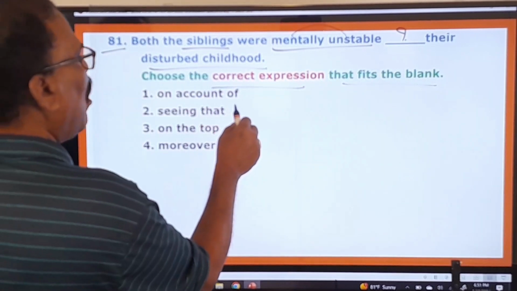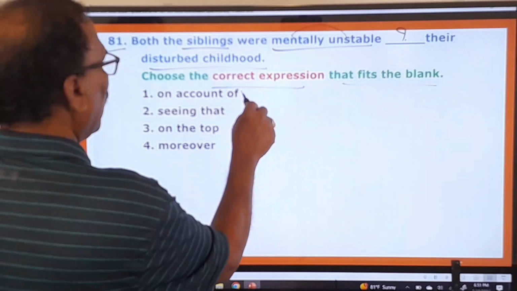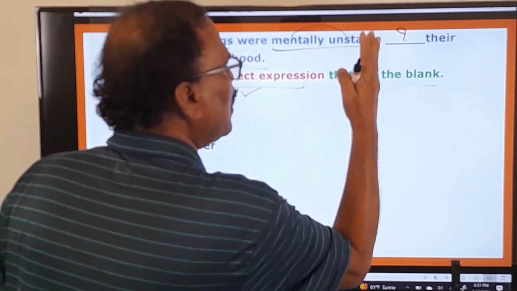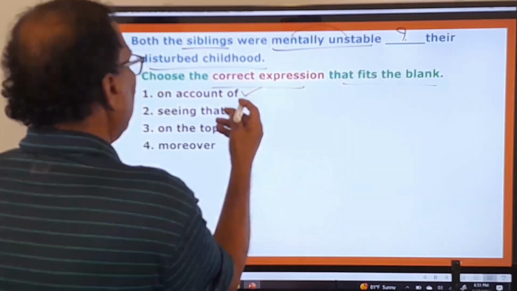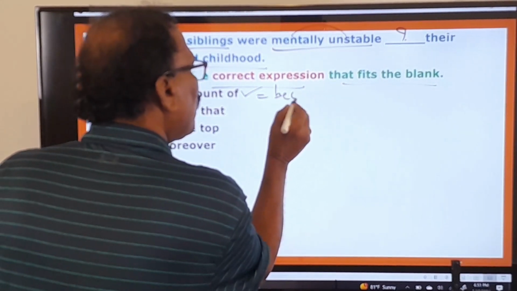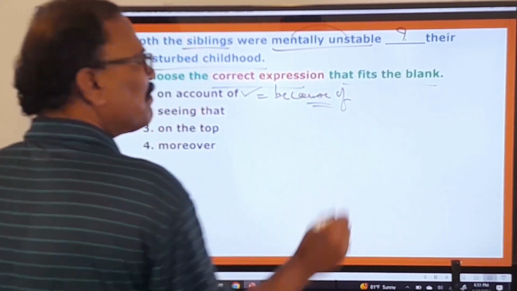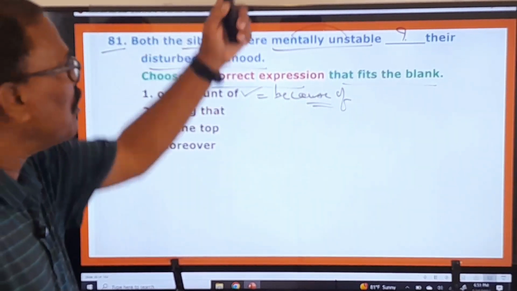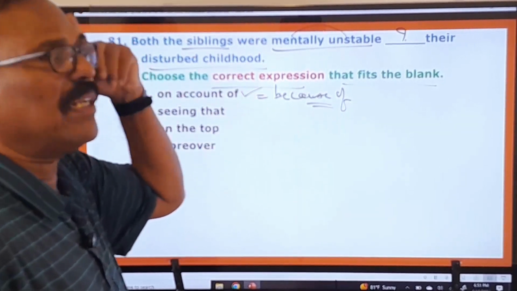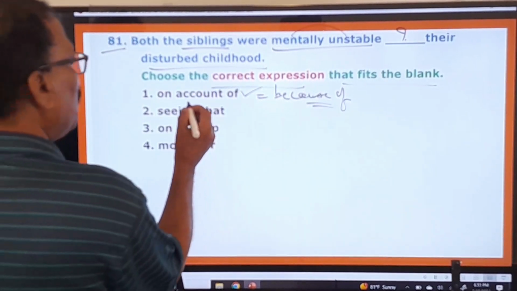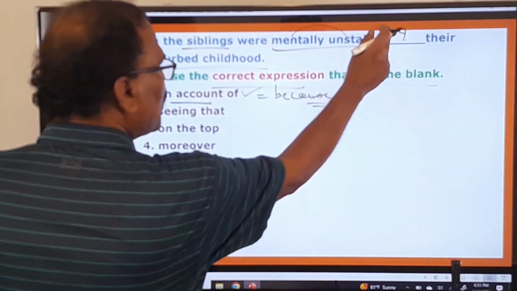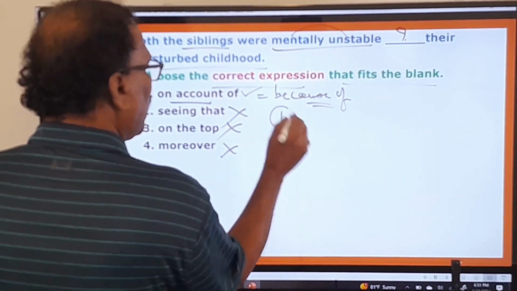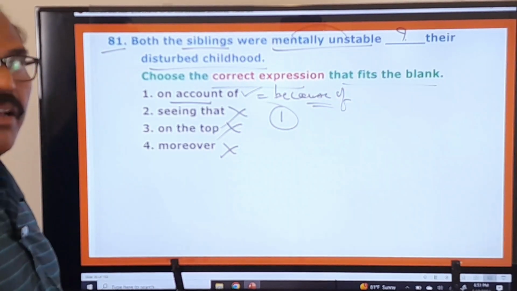On account of, yeah. The very first one is the right one. Both the siblings were mentally unstable on account of their disturbed childhood. The very first one is the right one. On account of means because of. The siblings were mentally unstable because of their disturbed childhood. So the very first expression will fit in this blank. Seeing that, no. On the top, no. Moreover, no. So the first one is your answer. Right. You go to the next question.